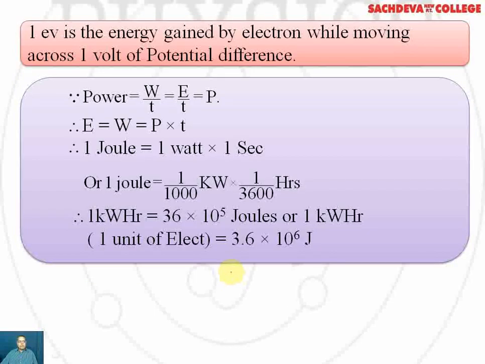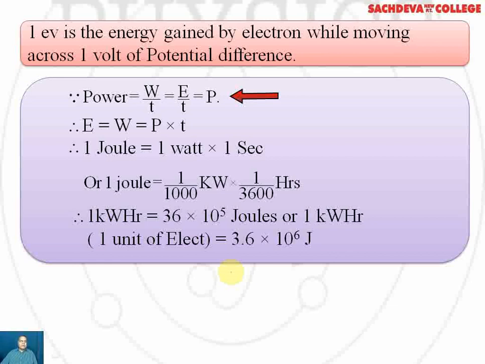1 electron volt is the energy gained by an electron while moving across 1 volt of potential difference. After that, we will discuss electrical power and electrical energy. However, these facts are again discussed in current electricity, but at this stage, we have to solve some problems. So, for those problems, we discuss these formulas.